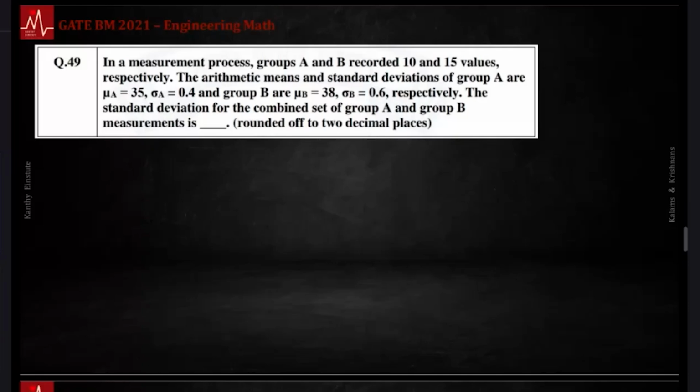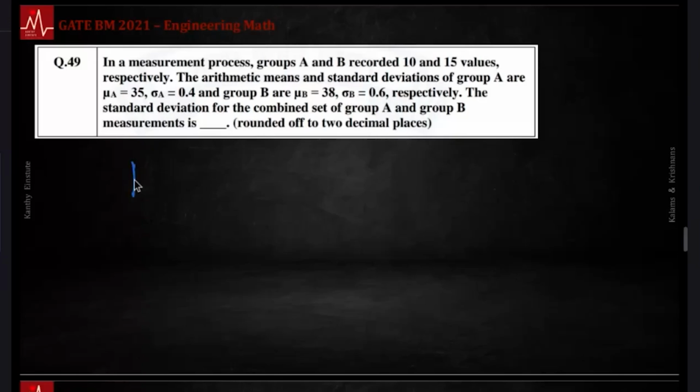Be careful. In a measurement process, groups A and B recorded 10 and 15 values respectively. Arithmetic means and standard deviations of groups A and B are given. You did 2 separate measurements. There are 2 groups in class, group A and group B. Group A did the experiment, they got a mean and standard deviation. Group B did the experiment, they got a mean and standard deviation. If you now combine the 2 experiments, what should be the mean and standard deviation?